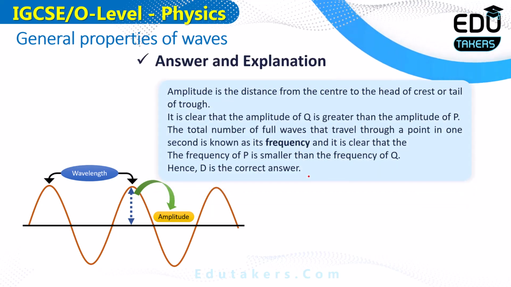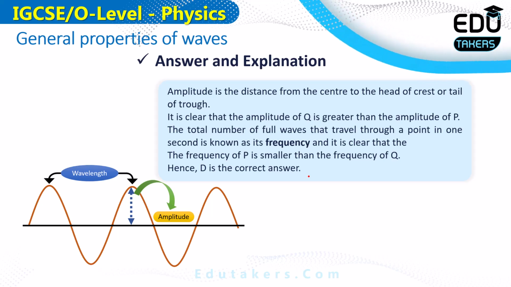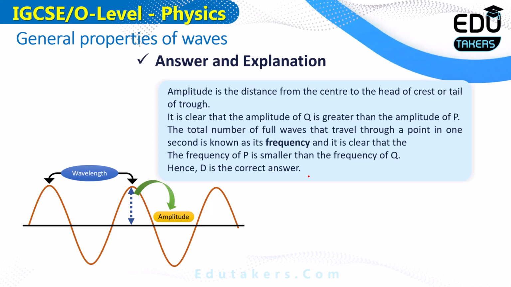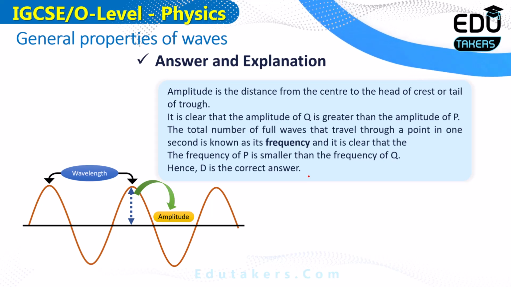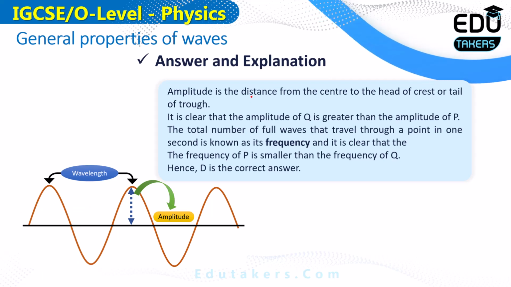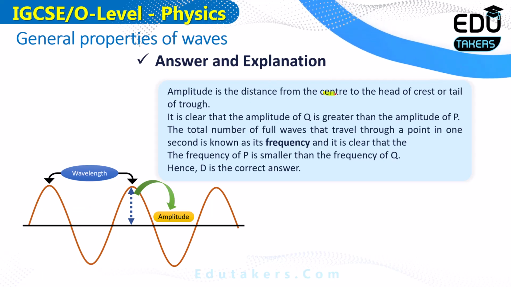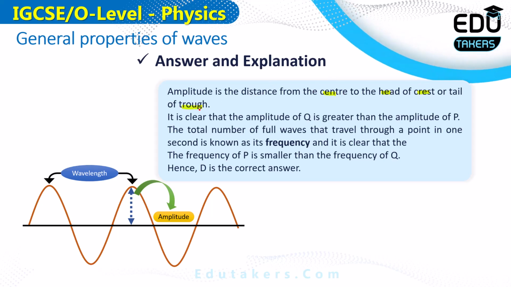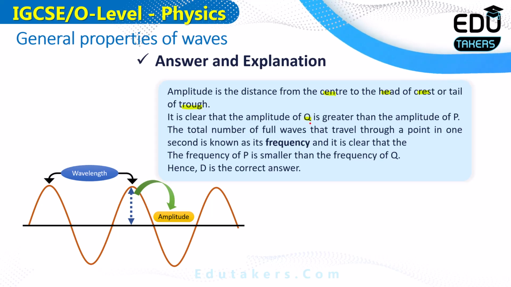Here you can see what is meant by the amplitude and the wavelength on this diagram. First of all, the amplitude is basically the maximum displacement of a body from the mean position, and the wavelength is also shown, but we don't need wavelength here. You can see here the definition of the amplitude. Amplitude is the distance from the center to the head of the crest or the tail of the trough. It is clear that the amplitude of Q is greater than the amplitude of P.